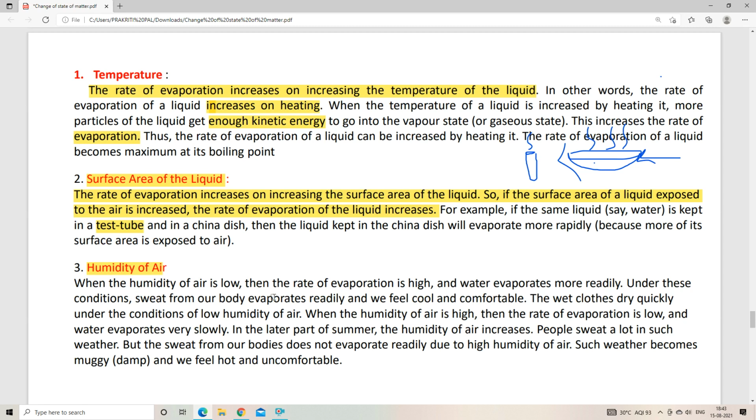Now we can see the wet clothes quickly dry under the condition of low humidity of air. Why? Because when the humidity is low, that means at that time the evaporation process will be faster, right? As the evaporation process will be faster, the water from our dresses will be vaporized faster, so our dress will become dry, right?